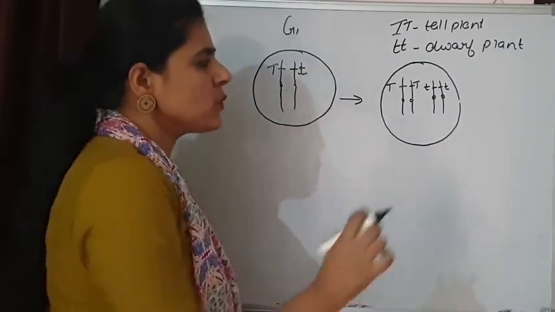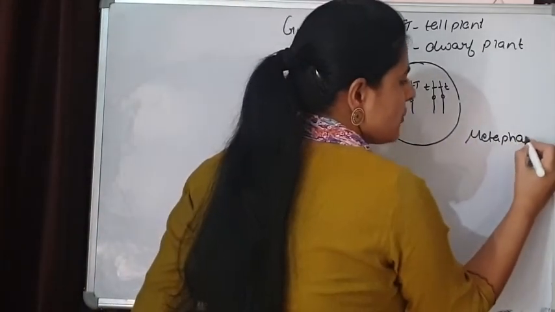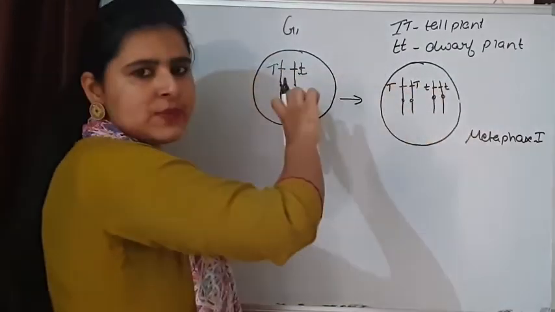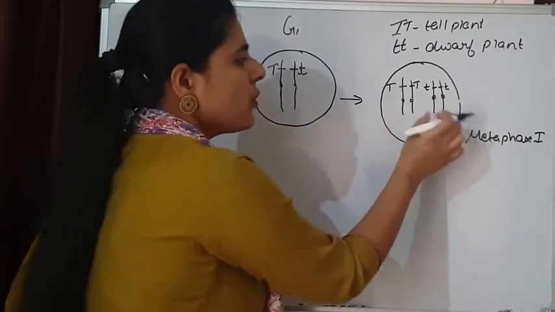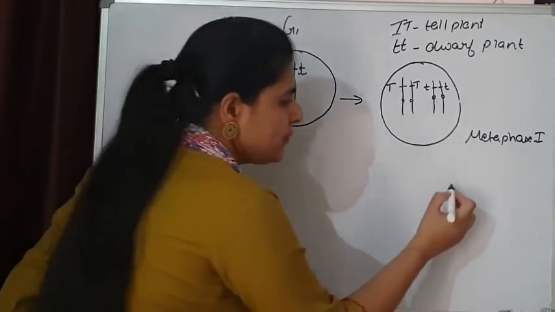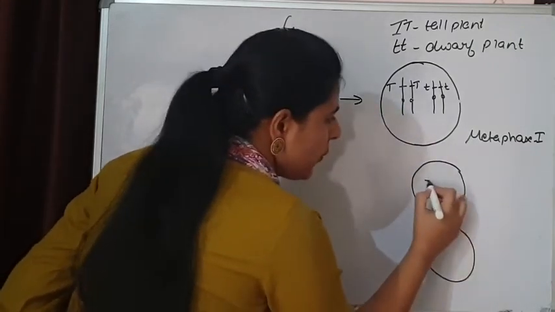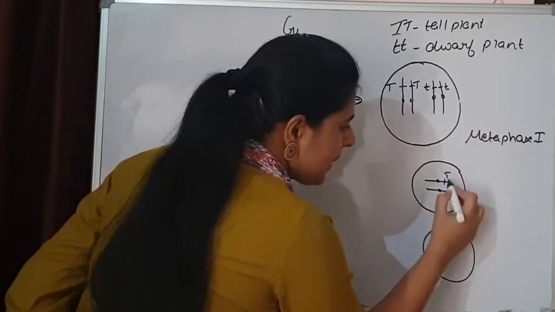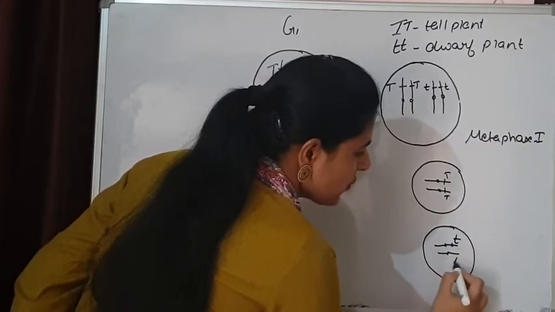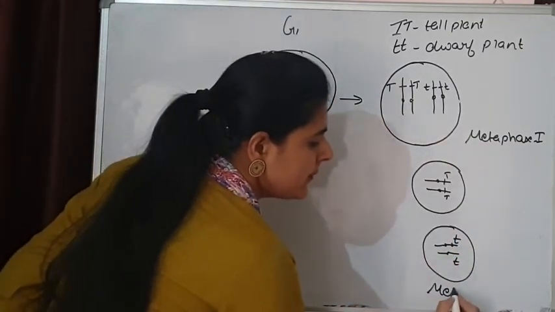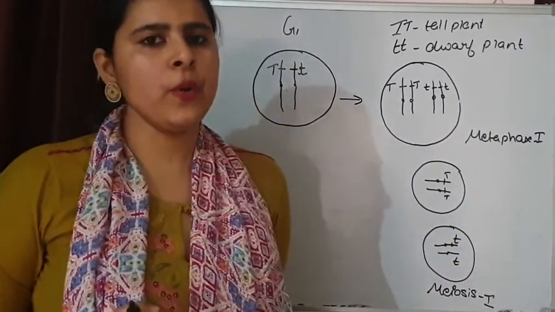Now during meiosis 1, at metaphase 1, these two homologous chromosomes are going to align themselves on the equatorial plane and they are going to separate. I am showing the separation. The two cells are formed. One cell is going to receive capital T, and the second cell is going to receive small t. So here at meiosis 1, the homologous pairs have separated from each other.